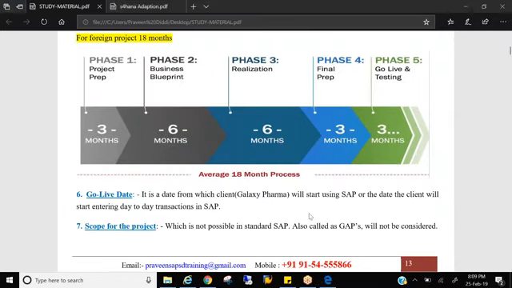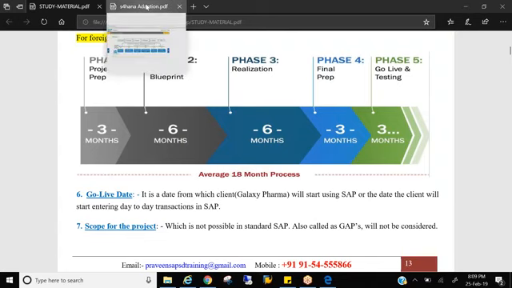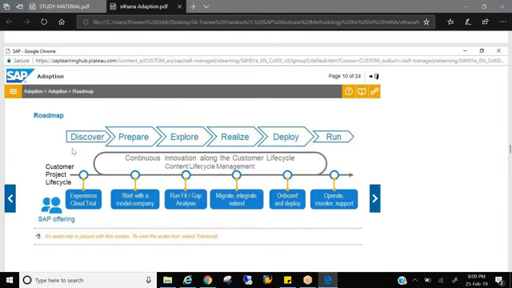So taking all this out, what SAP has done is brought in the Activate methodology, which runs on the Scrum model. That is part by part, piece by piece, we'll do it. Because let me tell you one thing here, I'll explain it to you with a process.